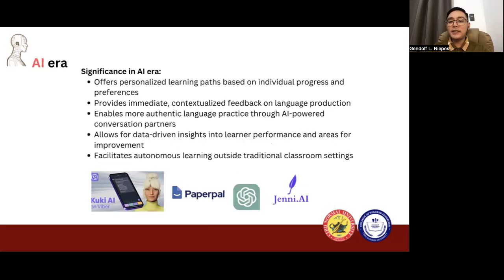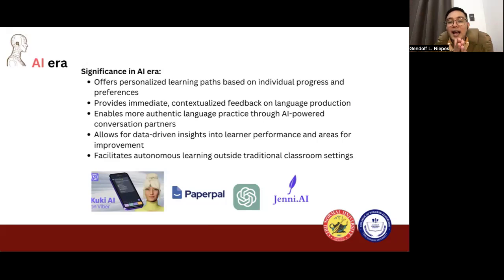The significance of these materials has also evolved. One of that, it offers personalized learning based on individuals' progress and preferences. We have several algorithms in AI right now that would help our students, for example, this is their level, and these are the different materials that they need to take in order to improve from that particular level.